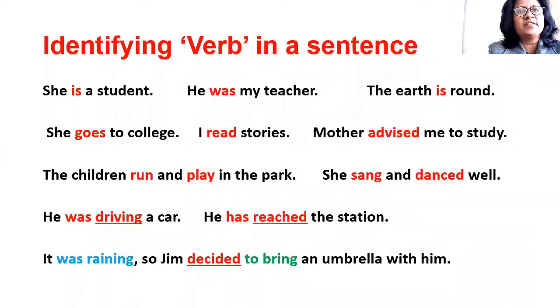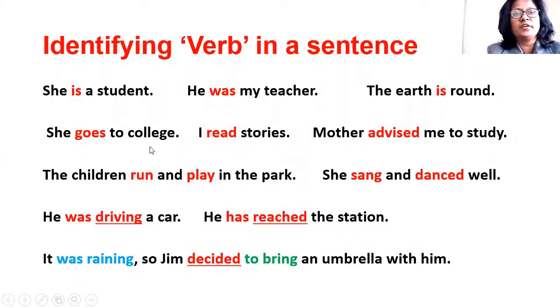Let's begin with identifying verbs in these sentences. She is a student, he was my teacher, and the earth is round. In these sentences, is, was and is are the verbs, and these are state verbs. These verbs depict the state of being and they are forms of be.